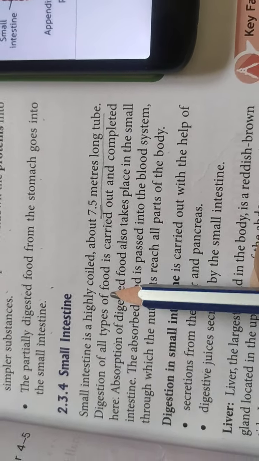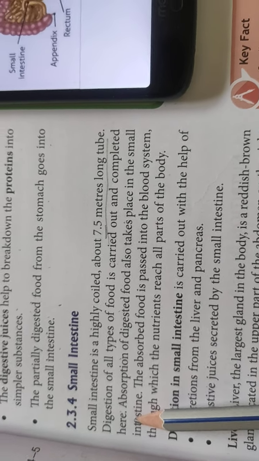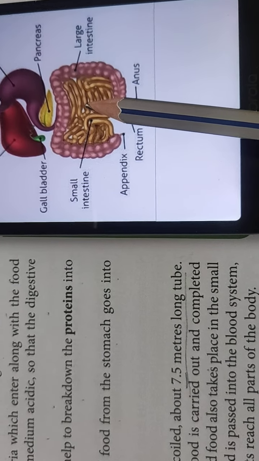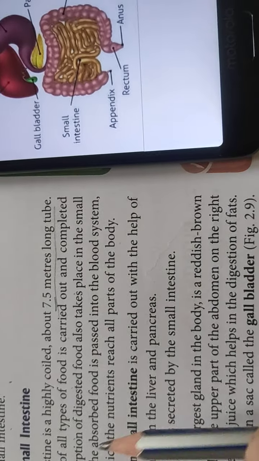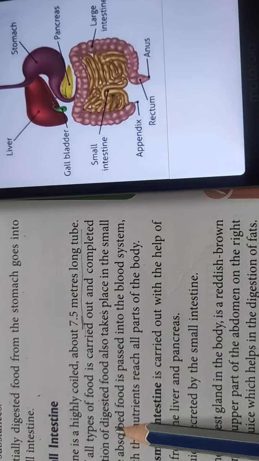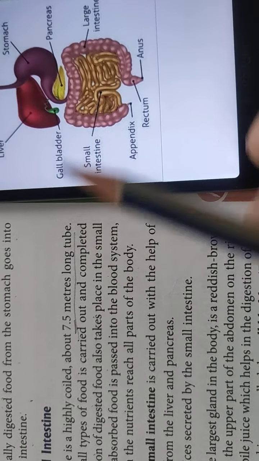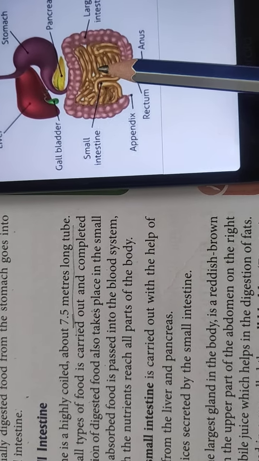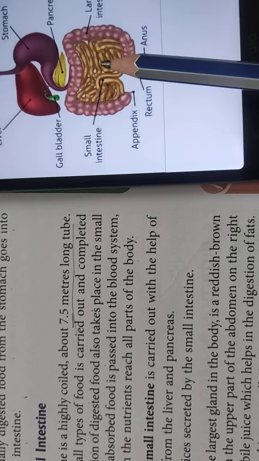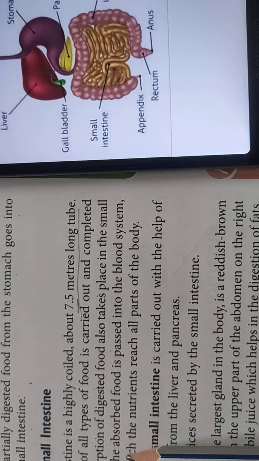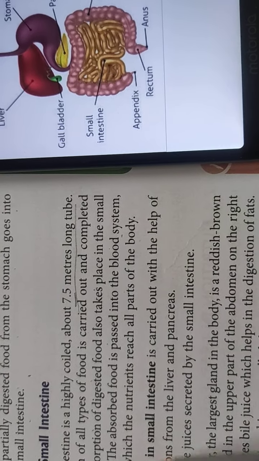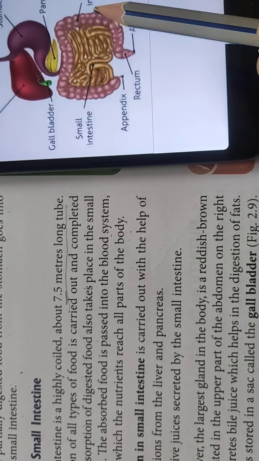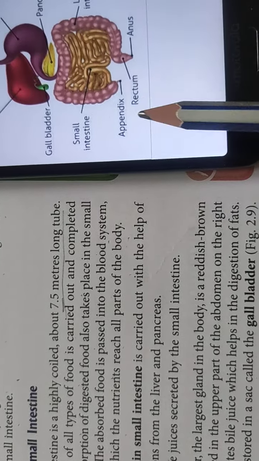Digestion of all types of food is carried out and completed here. The maximum digestion of food takes place in the small intestine. Absorption of digested food also takes place in the small intestine. We have read that food is absorbed, which means the nutrients are absorbed. The absorbed food is then passed into the blood system, and from there it goes to all the organs of the body.